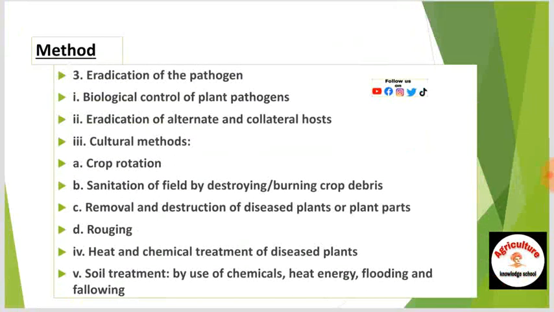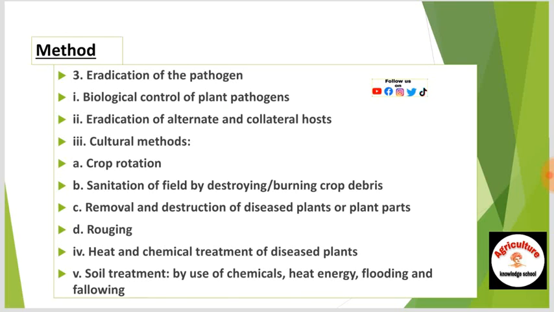What are the methods of eradication of the pathogen? First is biological control of plant pathogens. Second is eradication of alternate and collateral hosts. Third is cultural methods. In cultural methods, A is crop rotation. B is sanitation of the field by destroying and burning crop debris.